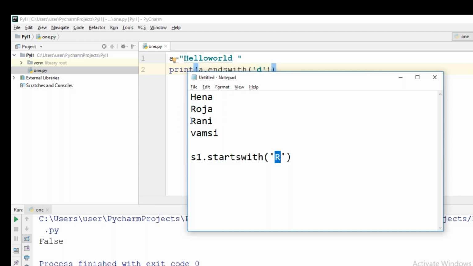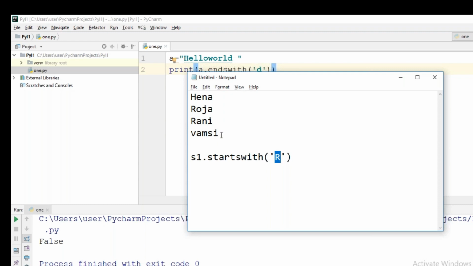In the same way, I will be applying the starts with function on Rani. Yes, Rani is starting with R, so I will consider Rani as also the valid one. I will consider Roja and Rani. And Vamsi, so Vamsi I will be taking in S1, and Vamsi dot starts with R. No, this is not correct.